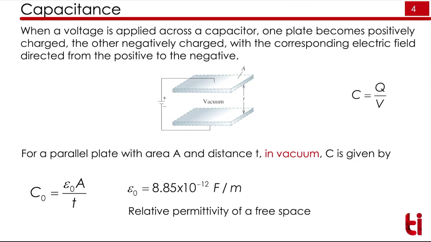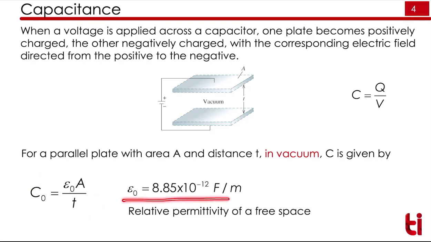First we will see some basic definitions. If we have a metal plate and we measure the charge per unit voltage on that plate, we get the capacitance. If we have a plate of area A and the thickness is T, that is the distance between the two plates, and we measure in a vacuum, we get the capacitance using this formula: C0 is equal to epsilon 0 A by T.